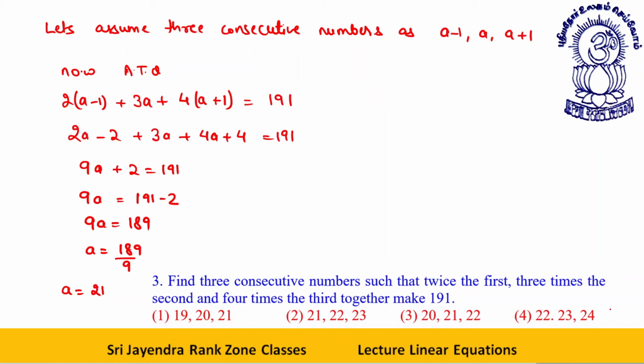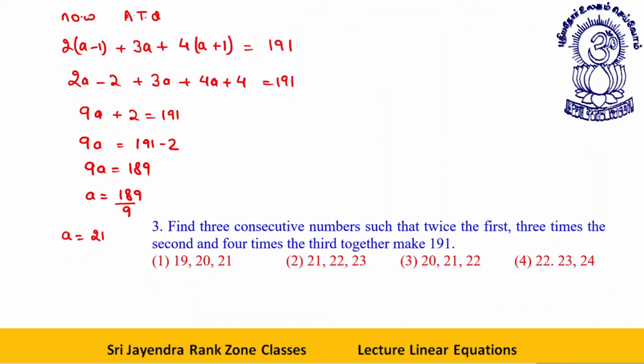So the three numbers are A minus 1, A and A plus 1, that is 20, 21, 22. Okay, this is your answer.